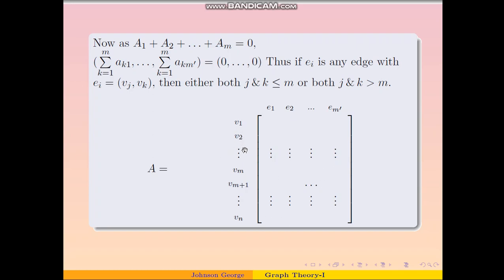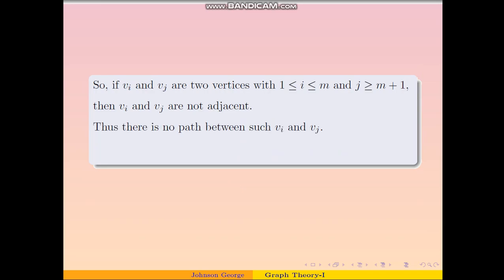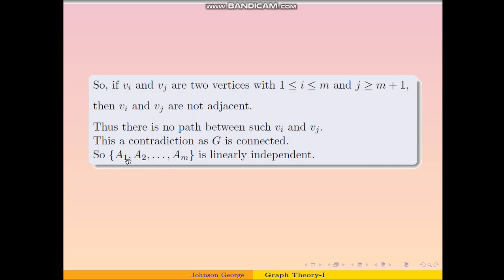That means there exists no edge whose one end vertex is in this part and other end vertex is in this part, and therefore any vertex here is not adjacent to any vertex here. That means there exists no path joining the vertices here to the vertices here. That means this and this give us two disconnected components of the digraph. This is not true because we know that the digraph is connected. So this is a contradiction, and therefore we must have A1, A2 up to Am linearly independent.